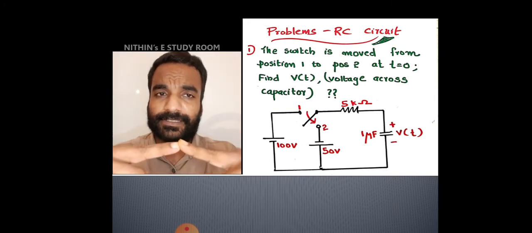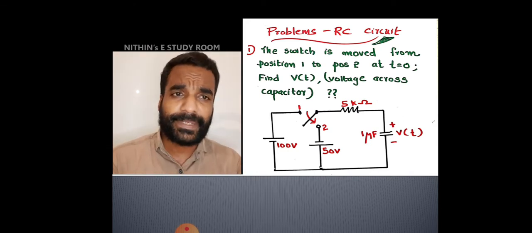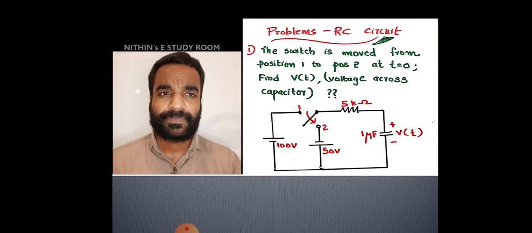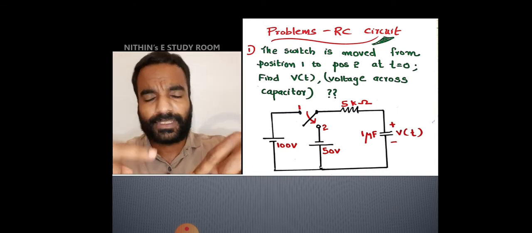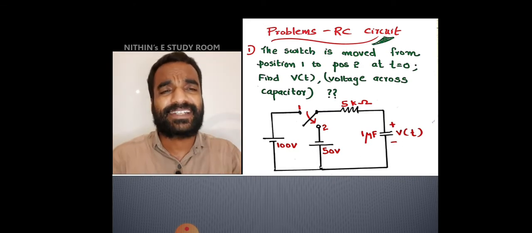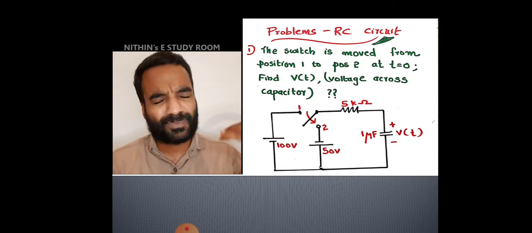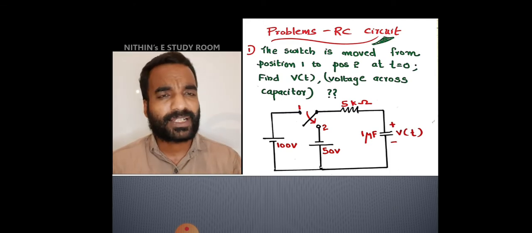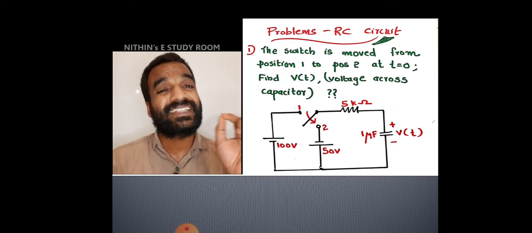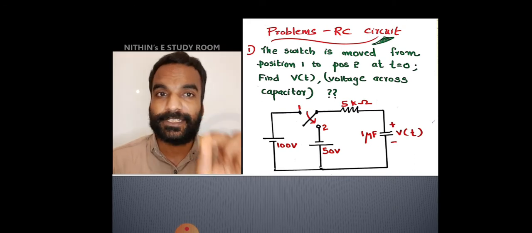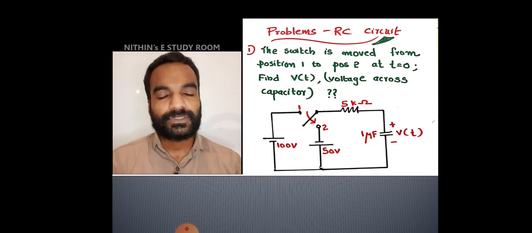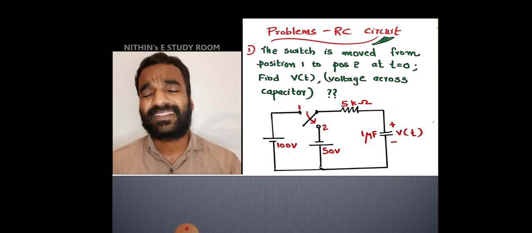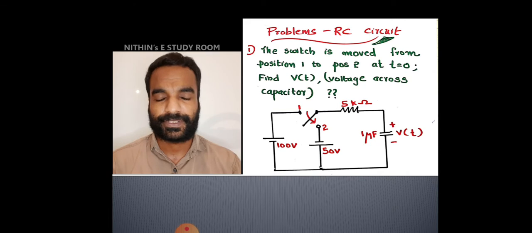Then we will form the KVL equation for the instant after t. When the switch is closed, it is the 0th instant. After t means the switch is permanently closed. Or in some problems it may not be closing, it may be moving from one position to another position. Anyhow, the switching action, whatever it may be, opening or closing or moving from one position to another, in all problems takes place at t is equal to 0, the 0th instant. So after the 0th instant, we have to find the KVL equation, and from that we will get a first order differential equation.